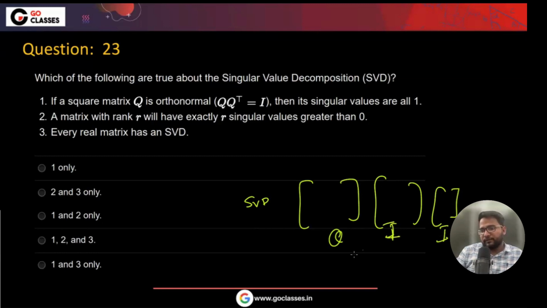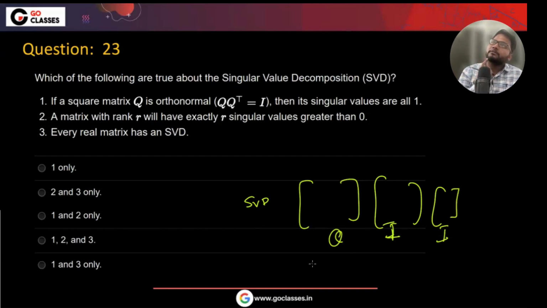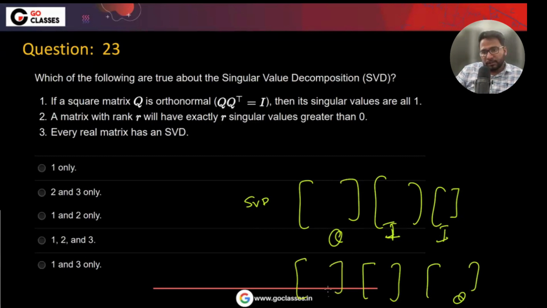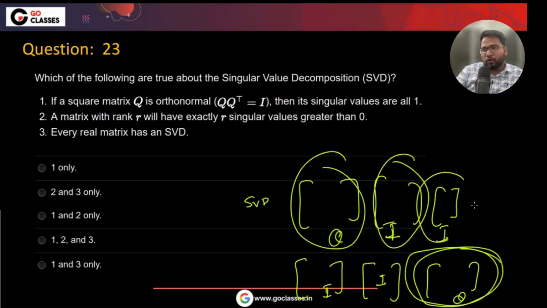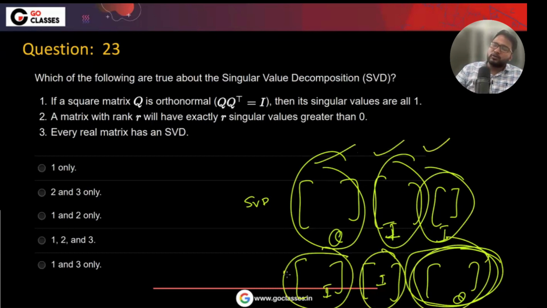This is one of the SVDs. Any other SVD can you suggest to me? Any other SVD? Maybe if you try to put Q^H last, then will it be? I think yes, right? So yes, if you try to put Q^H last, this will be one more SVD because this is also an orthonormal matrix. So ultimately we want one orthonormal, one diagonal, one orthonormal. So yes, it is also satisfying the condition.